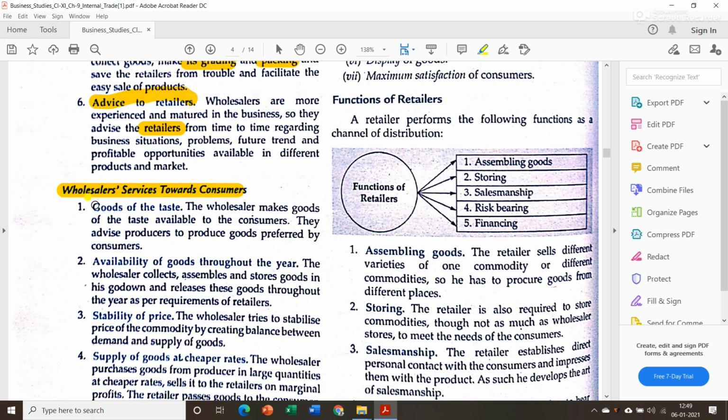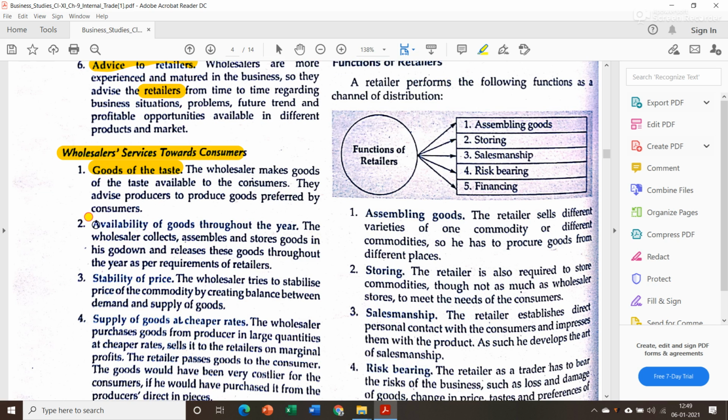Then lastly, what are the wholesalers' services towards their consumers? Let us see. Goods of the taste. Wholesalers make goods of the taste available to the consumer. Whatever the consumer needs, the wholesaler makes it available in the market as per their needs. The next is availability of goods throughout the year. Since the wholesaler is bridging the gap between producer and retailer, they make sure that the goods are available in the market throughout the year and there is no scarcity in the market.